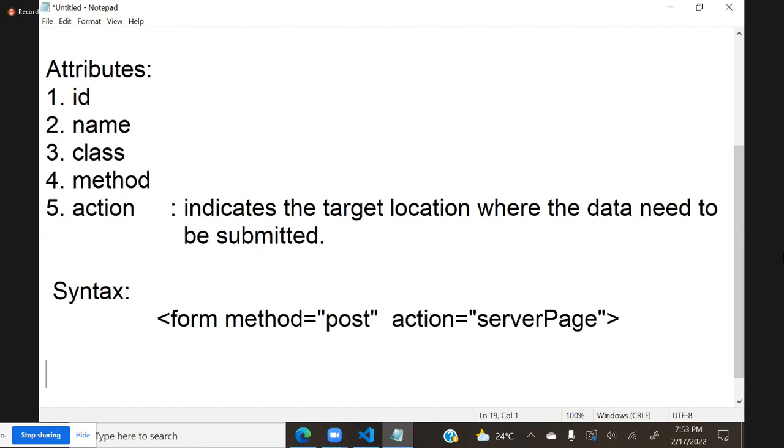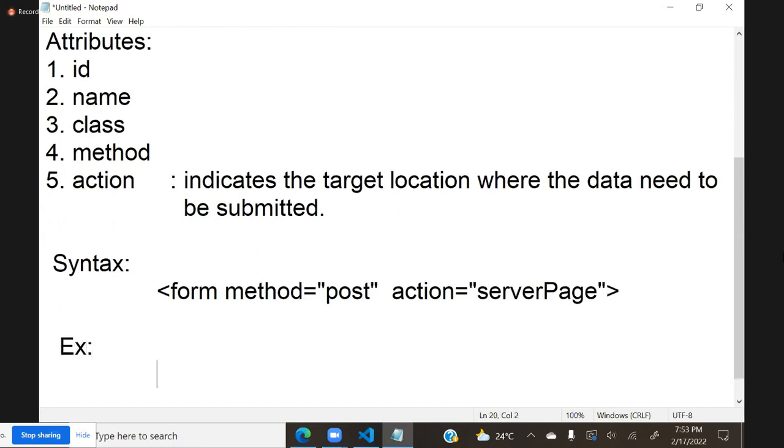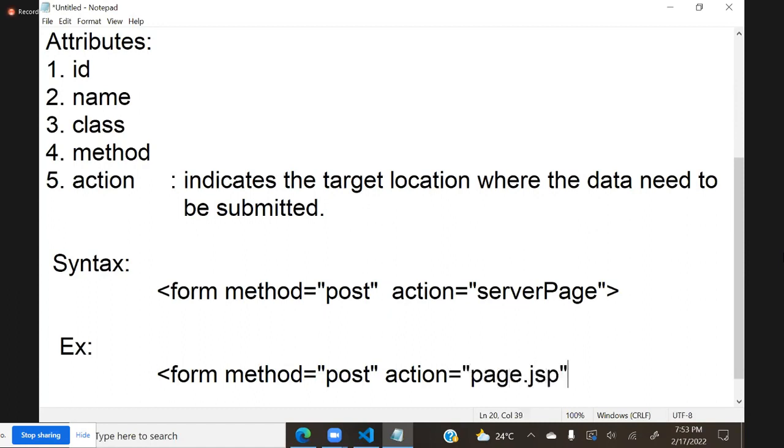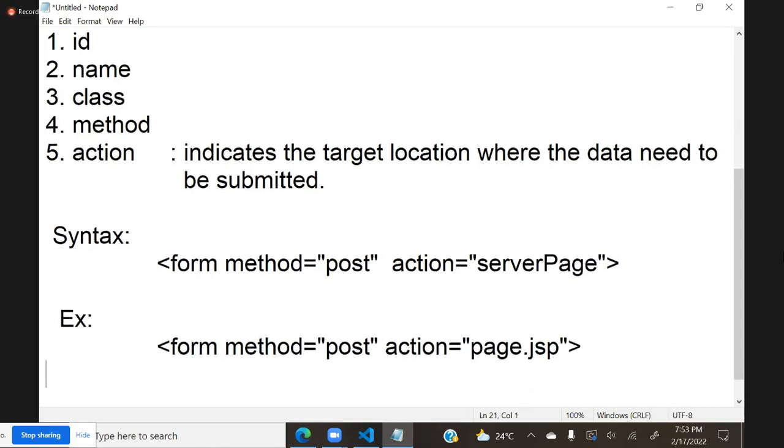As an example, form method is equal to post and action is equal to some page.JSP, PHP, ASP like that. Any server side page we have to define. Form has method and action.